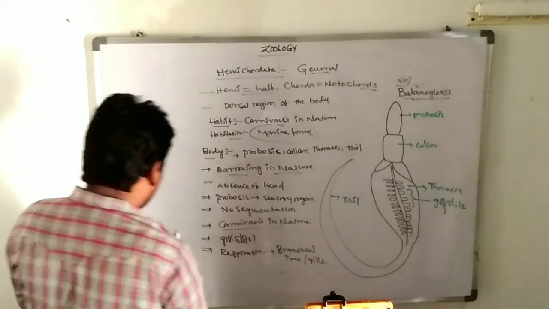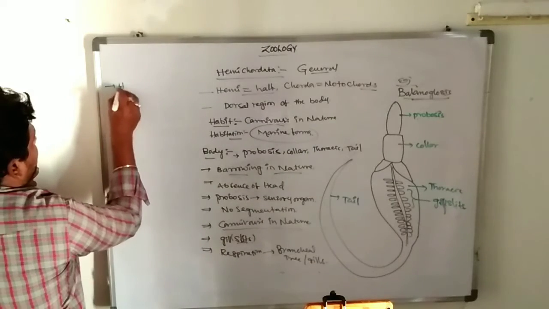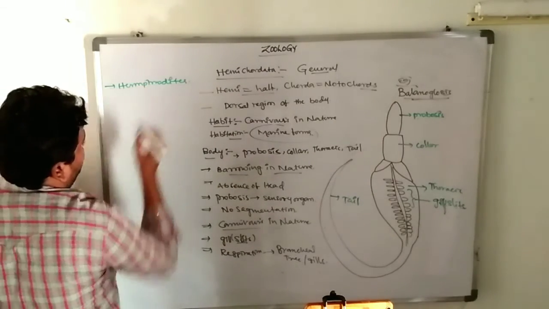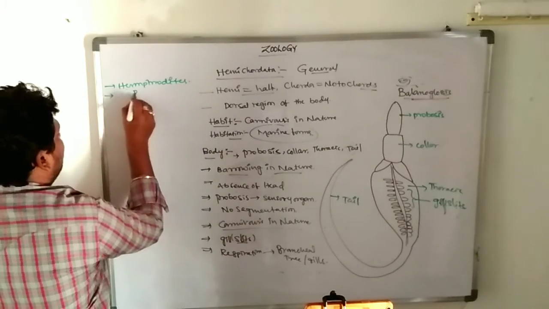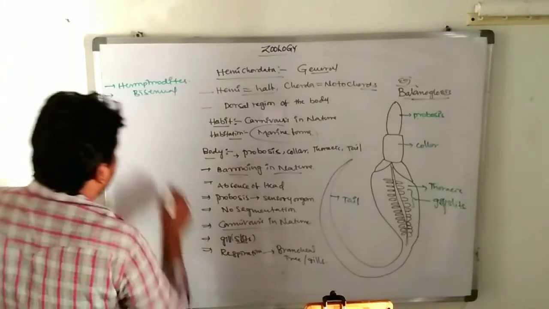Okay, next one. These are hermaphrodites. Hermaphrodite, which means bisexual. These are bisexual forms.